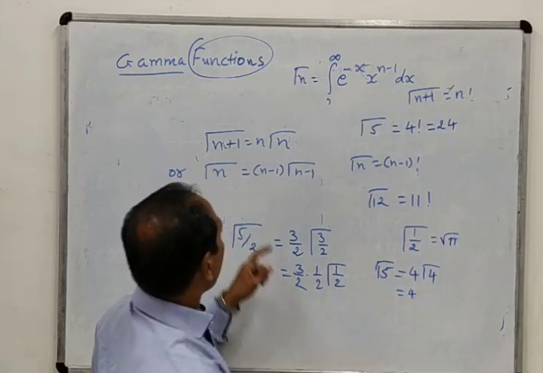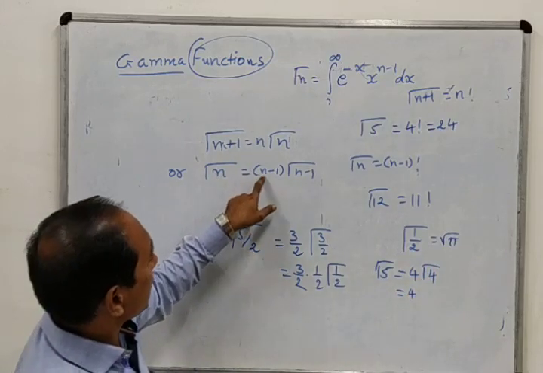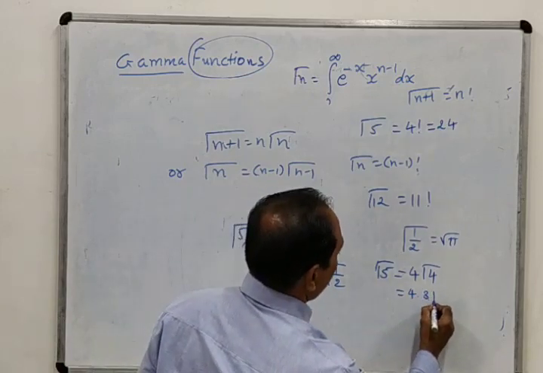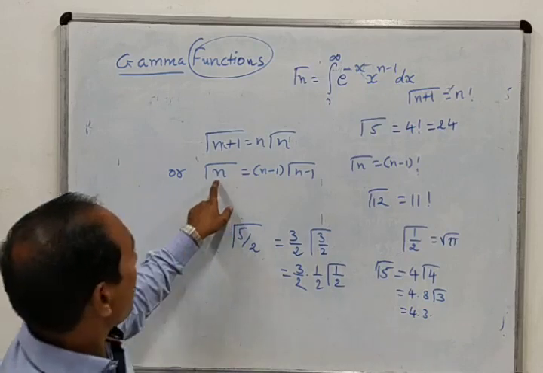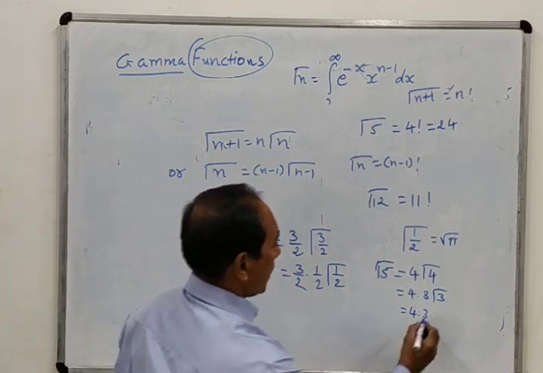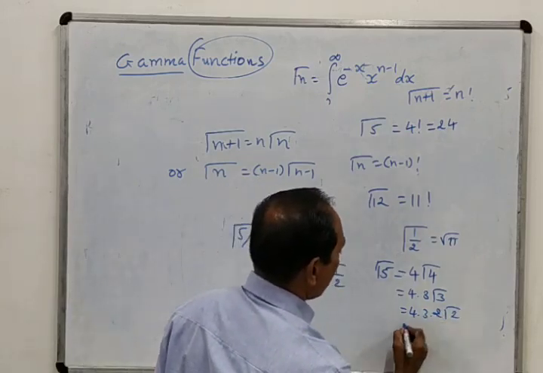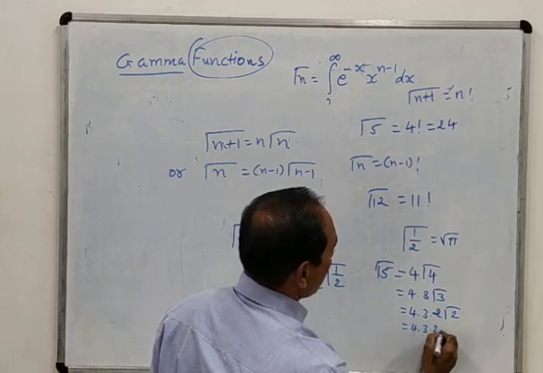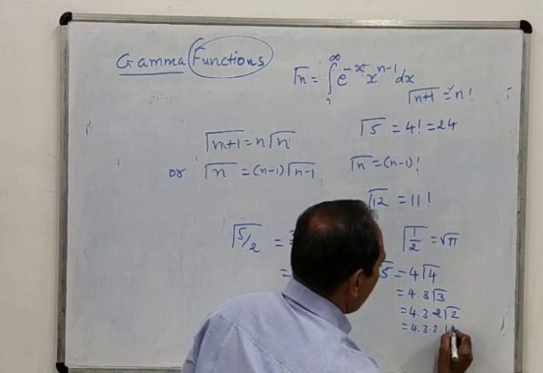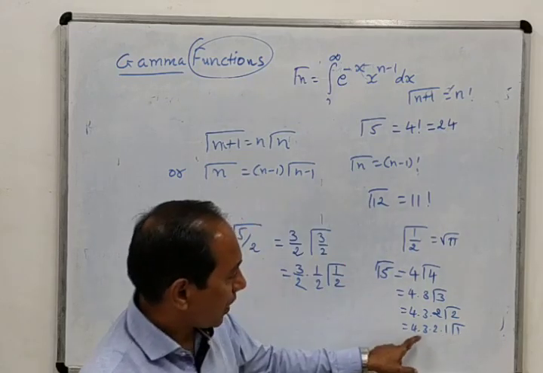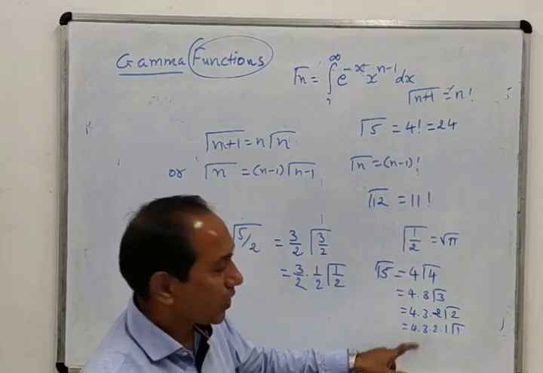4 into gamma 4 again, we can find out, n equal to 4. So it is 3 into gamma 3. 4 into 3, gamma 3 is what? Again we put 3, 3 minus 1, that means 2, gamma 2. Again 4 into 3 into 2, gamma 2 is what? n equal to 2. So 1 into gamma 1. 1 into gamma 1, but gamma 1 equal to 1. And we know that 1 into 2 into 3 into 4 is 4 factorial.